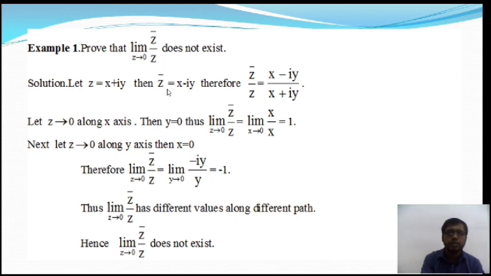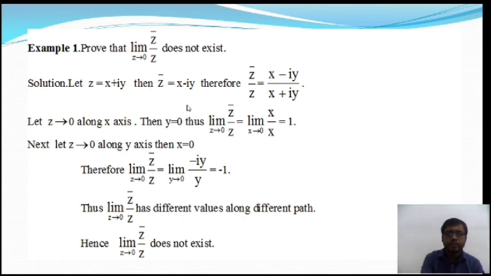Okay, so therefore from this we will get z bar by z, and z bar by z is equal to x minus iy by x plus iy. Okay, so x minus iy is the conjugate of z, and z is equal to x plus iy. Z is a complex variable.